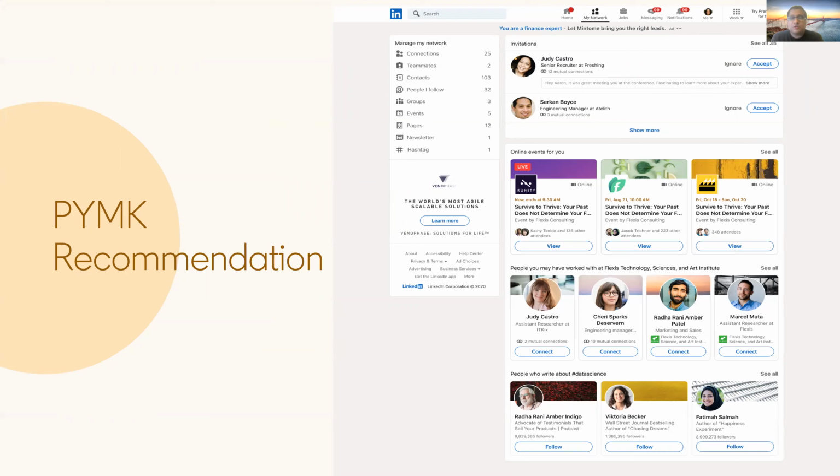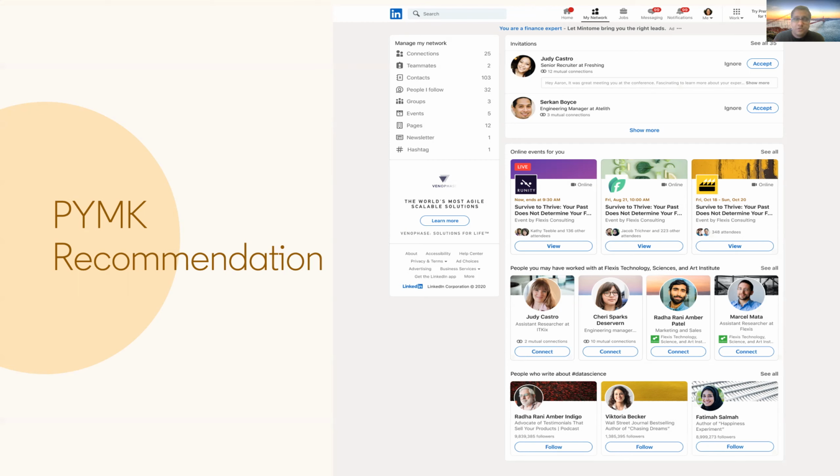When members act on these recommendations, they are adding edges to the graph that constitutes their social graph network. They can connect to another member, that is creating a connection edge, follow a hashtag, follow a company or an influential creator, or subscribe to a newsletter, a group, or an event. As members have increasingly turned to LinkedIn not just to find people but also to build community and keep up to date on professional news, these edges can help members get access to relevant content and form active communities with which they can regularly engage.